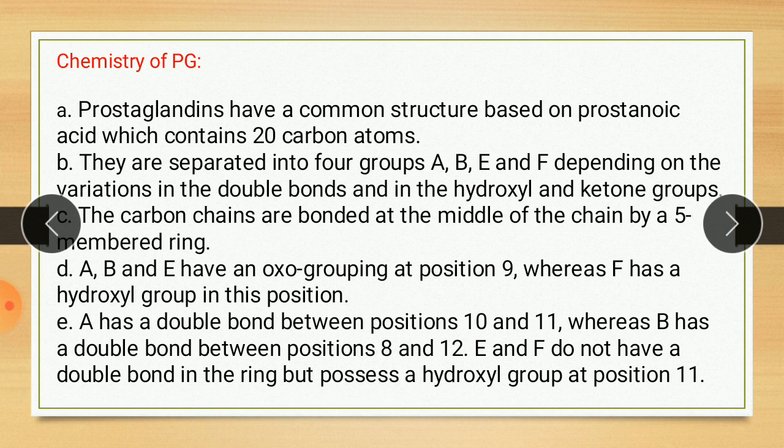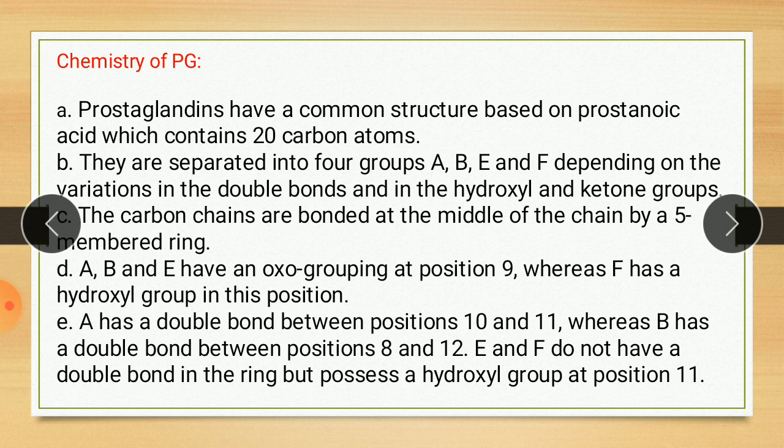Then the chemistry of prostaglandin. Here are some important points. First point, prostaglandins have a common structure based on prostanoic acid which contains 20 carbon atoms. Second point, they are separated into the 4 groups A, B, E and F depending on the variation in double bond and in the hydroxyl and ketonic group. The carbon chain is bonded at the middle of the chain by a 5-member cyclopentane ring, as we saw in nomenclature.